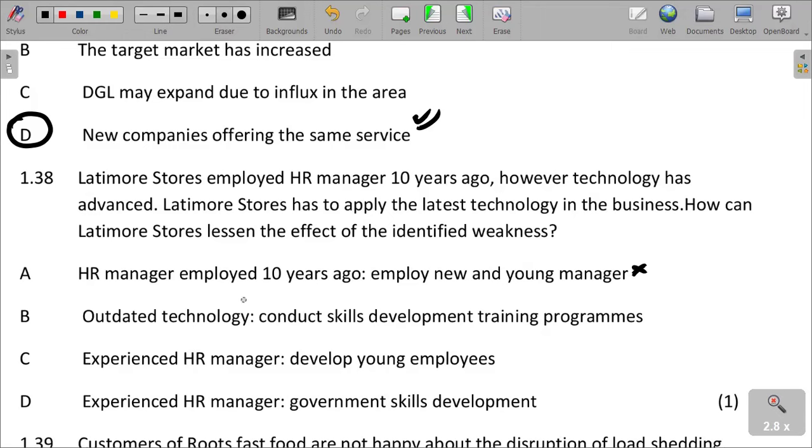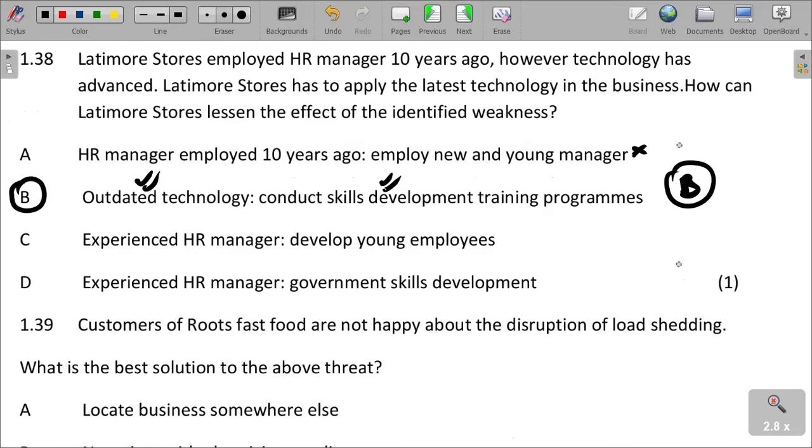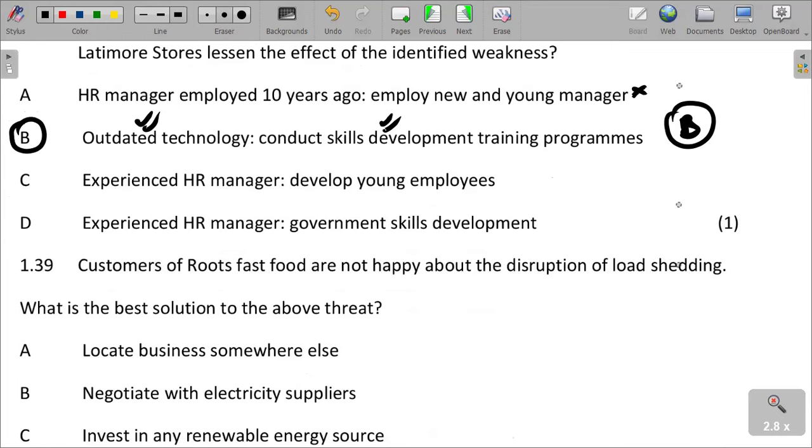Outdated technology: conduct skills development training programs. That is quite relevant to say that there are always skills development training programs that must be put in place in order for the company to remain relevant and the managers to remain competitive. So skills development training can actually assist.